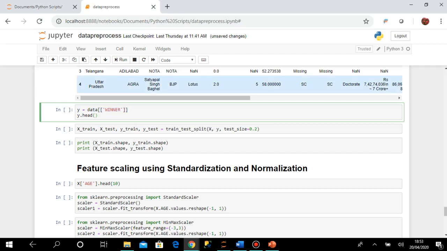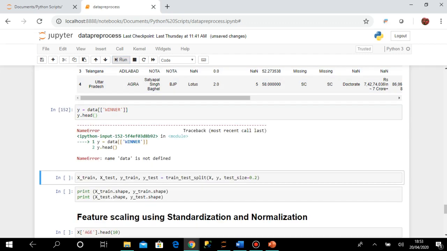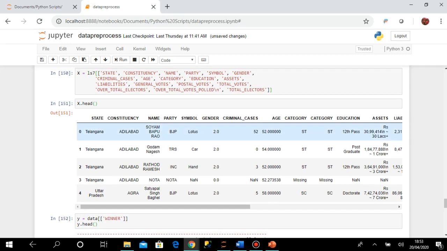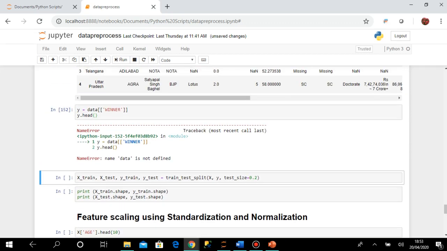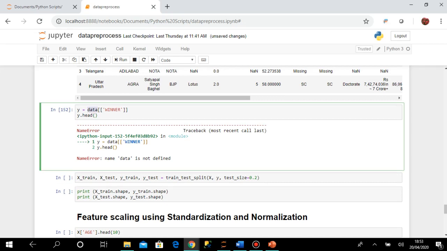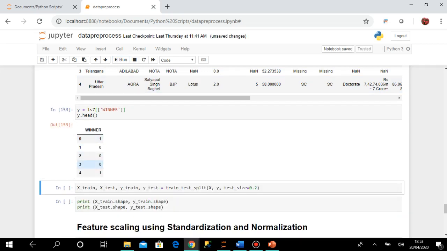Okay, so if you execute, you can see, sorry, no data, it is ls7. So it is the winner column which is having the values 1 or 0.